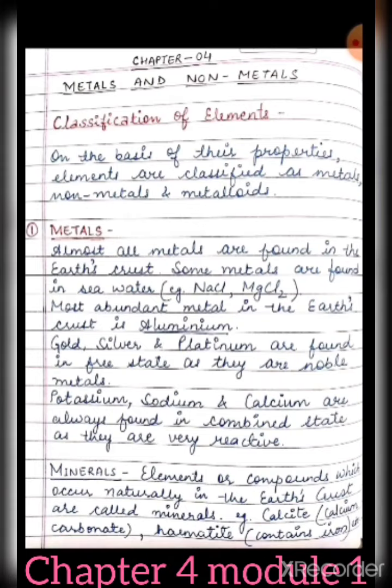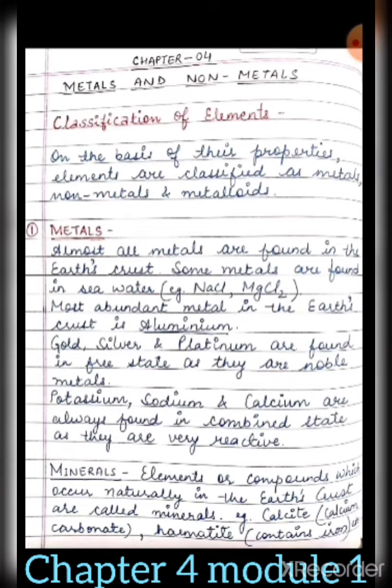So this means that gold, silver, platinum are generally found in free state. Mostly they are found in free state, but sometimes they are also found in combined states. This is because they are less reactive or non-reactive, hence they are known as noble metals. Whereas potassium, sodium, calcium are present in the higher rank of the reactivity series. That means they are very much reactive, so they cannot be found in free state because they react with one thing or another. So they are found in combined state.